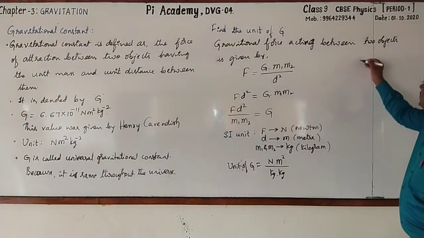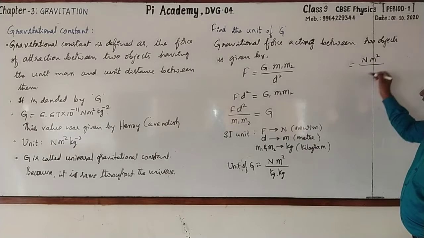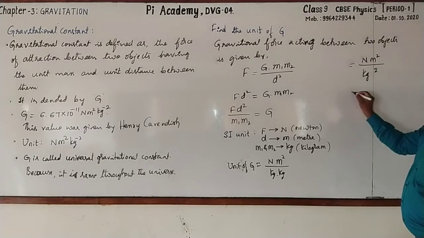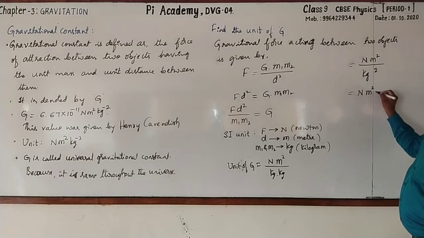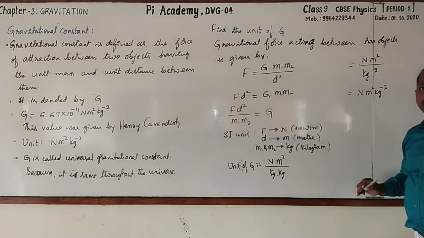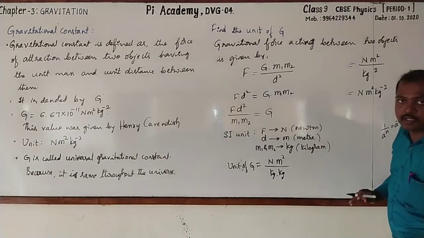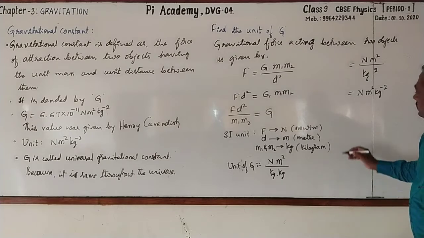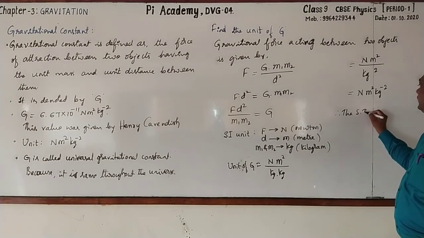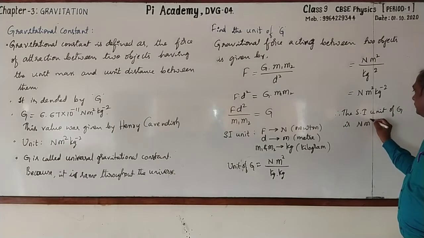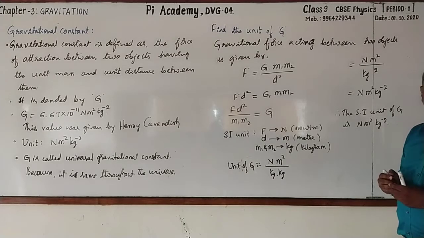And this can be rewritten as Newton meter square by kg into kg. It is kg to the power 2. And transfer this to the numerator. Then it will be Newton meter square as it is, but kg raised to the power minus 2. Because we all know that 1 by a raised to the power n can be written as a raised to the power minus n. So we can write the conclusion as, therefore, the system of international unit of G is Newton meter square kg to the power minus 2.